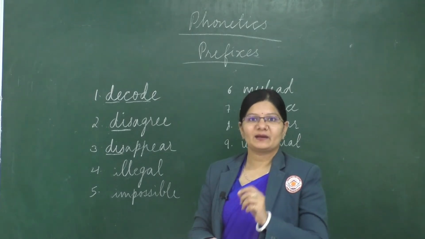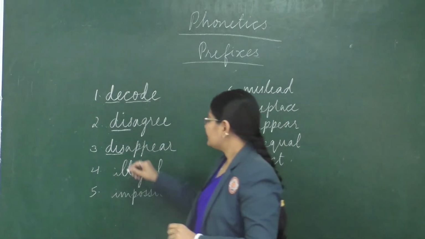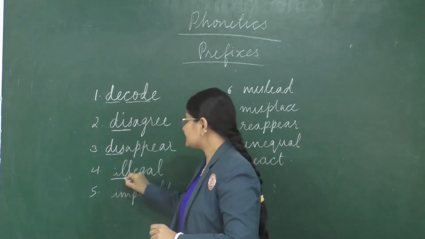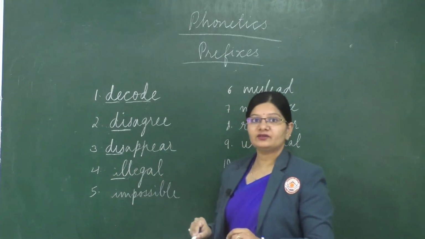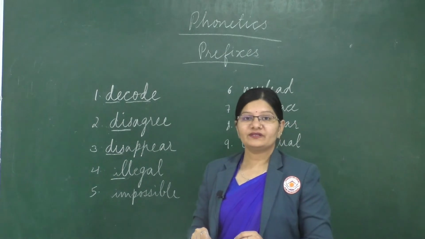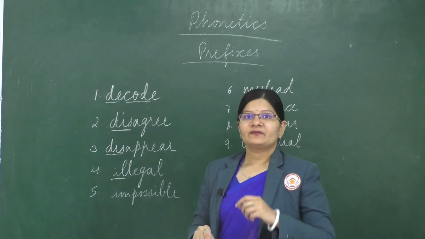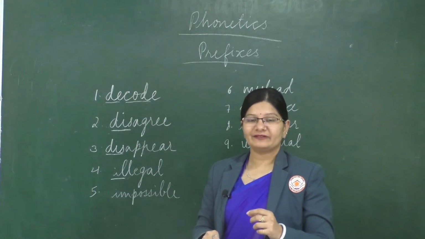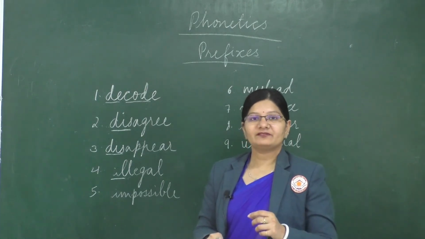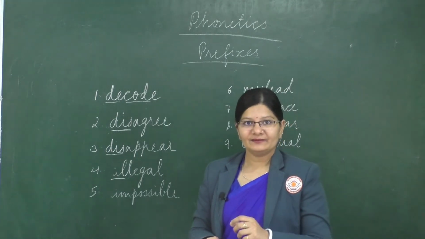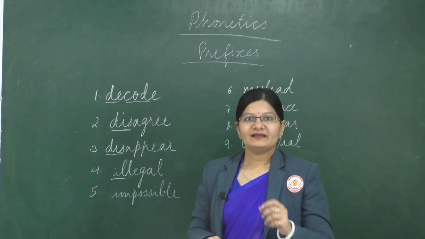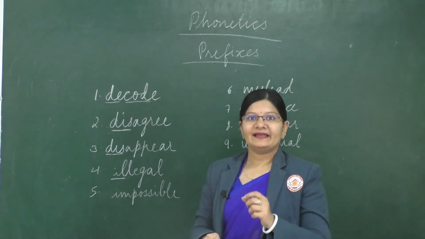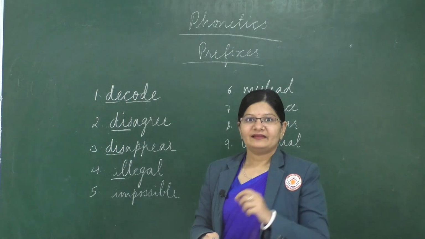A-P-P-E-A-R. Disappear. So next one is illegal. So this is the prefix which we have added to the root word legal. The root word is legal and the prefix added to it is il. Okay, so these are group of letters which is added. So repeat after me. Illegal. Illegal. So I-L-L-E-G-A-L. Illegal.